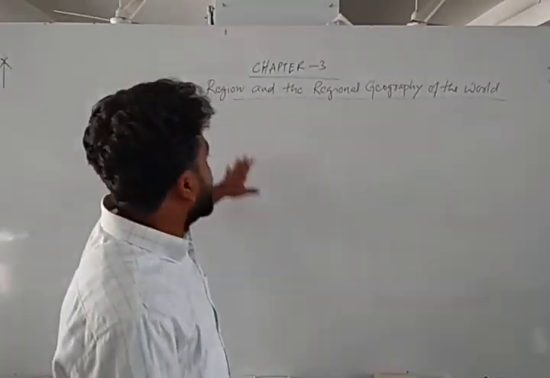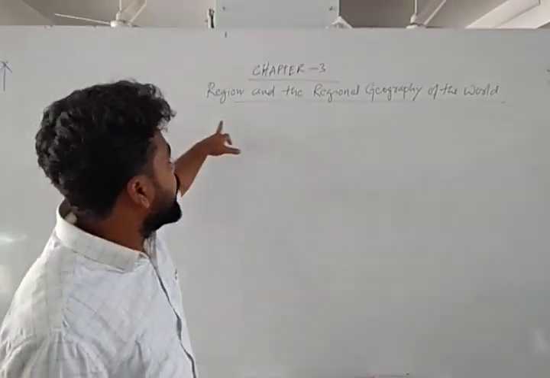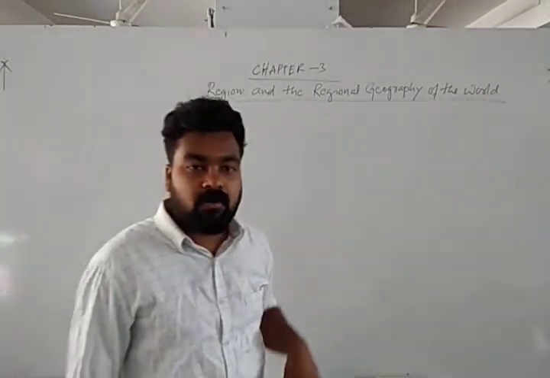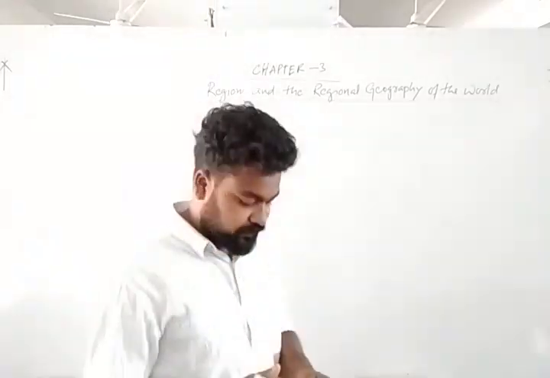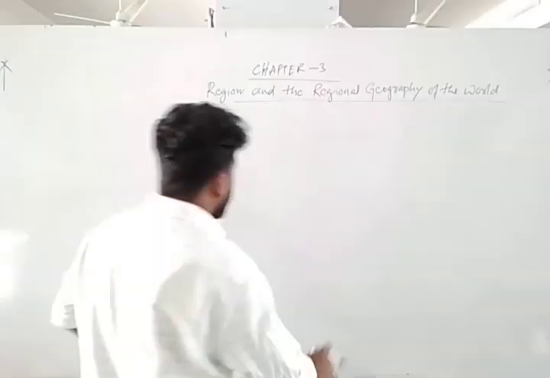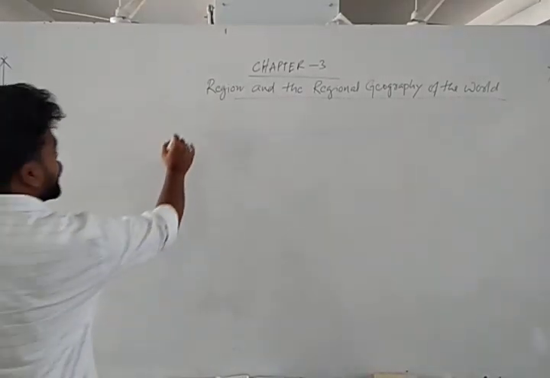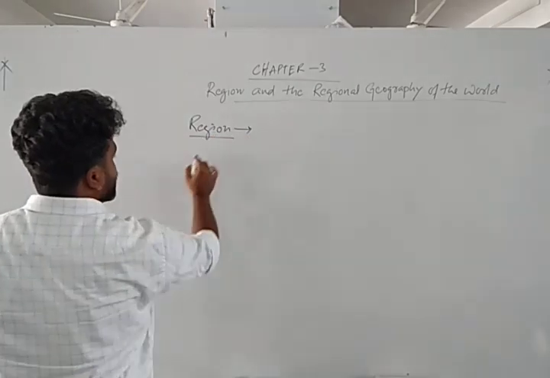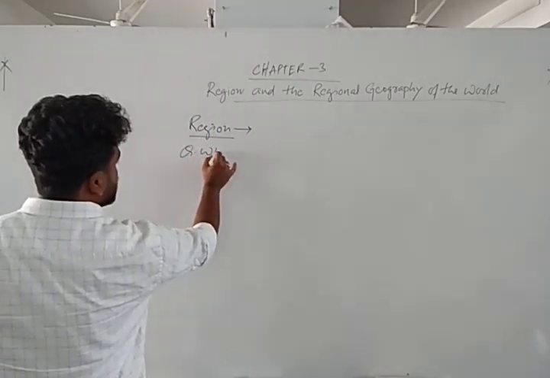Okay, let's start with today's chapter 3, Region and the Regional Geography of the World. This is the third chapter of class 10 elective geography. Okay, we'll start with region. So first thing is, what is a region?